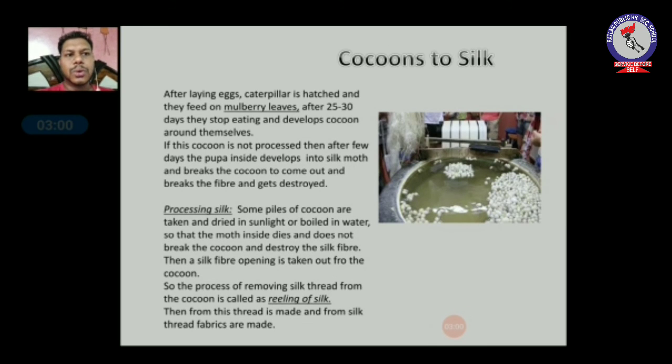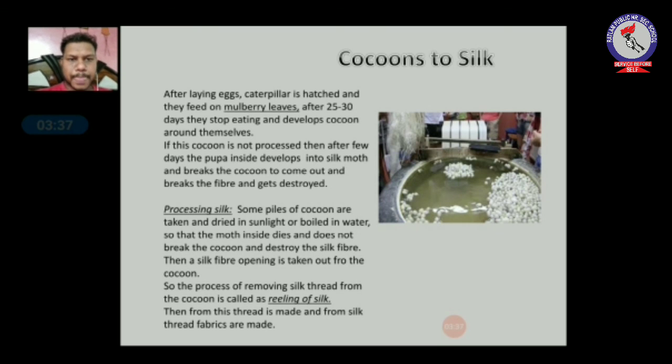Children, now we'll see how silk is extracted from the cocoons. Okay, we saw in the previous slide that after laying eggs, the caterpillar hatches and feeds on the mulberry leaves. Okay, after 25 to 30 days, they stop eating and develop a cocoon around themselves. Cocoon is made up of protein secreted by their mouth. If the cocoon is not processed, then after a few days the pupa inside the cocoon develops into the silk moth, and it breaks the cocoon to come out and breaks the fiber also, which gets destroyed.